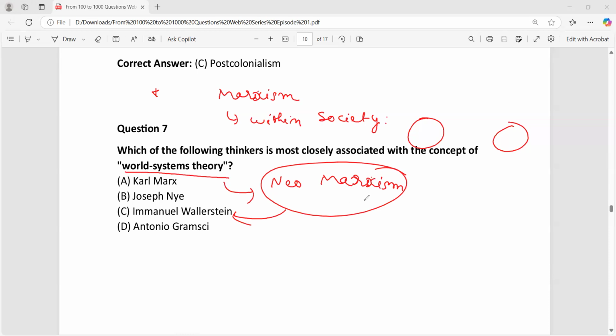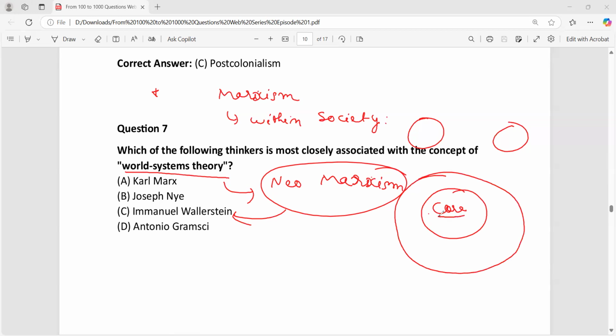According to them, there are three types of countries. There is the core state, then the semi-periphery state, and then the periphery state. Core states are the developed states which have a lot of technology and a lot of capital, a lot of money. Semi-periphery states are the developing states in between, intermediary.